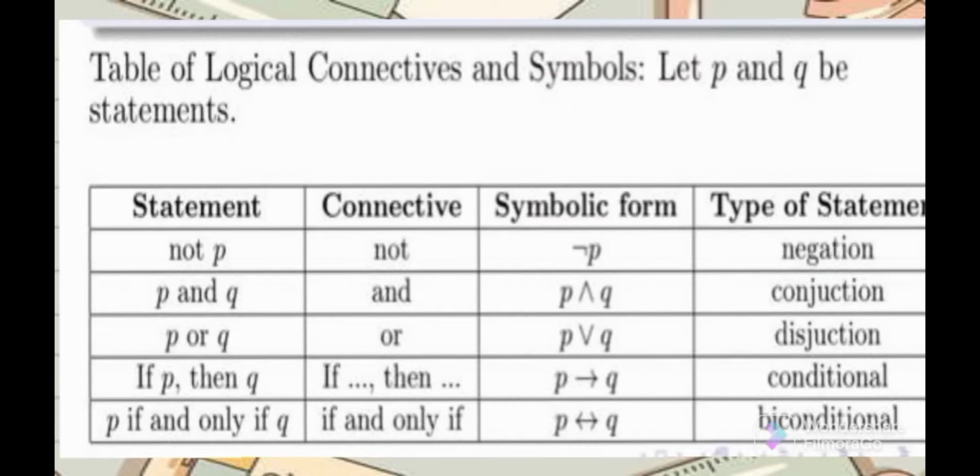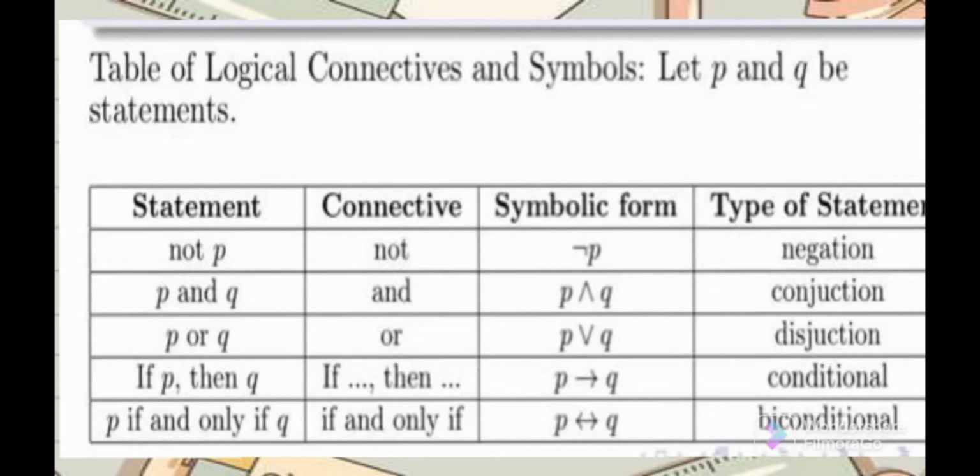If P and Q are statements, then the connective is "and." P and Q uses this kind of symbol, and that's what we call the type of statement conjunction. Then, if P or Q, the connective is "or," and this is the symbolic form, what we call a disjunction. The type of statement is disjunction.